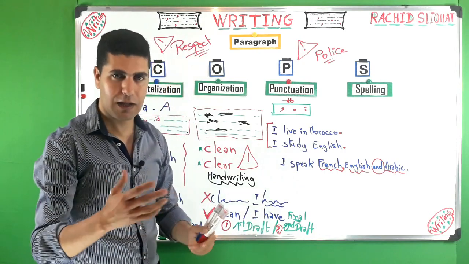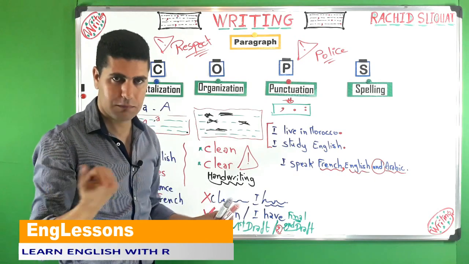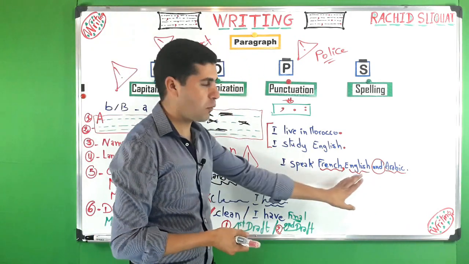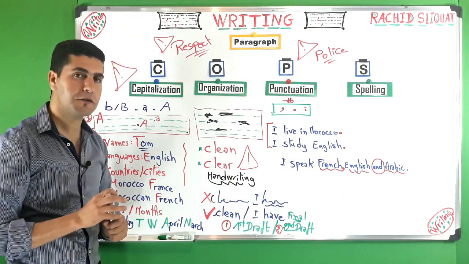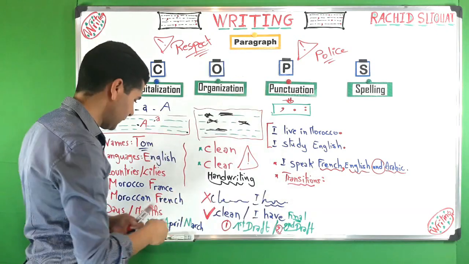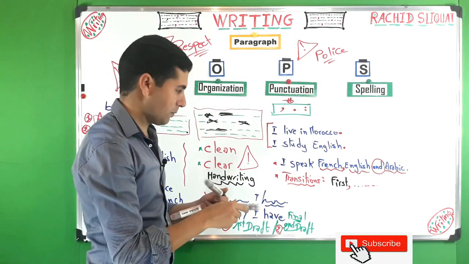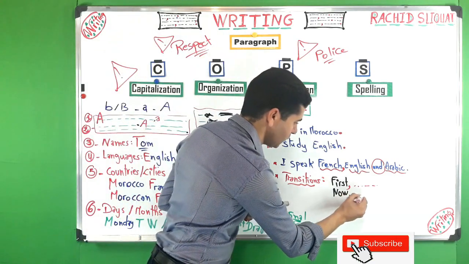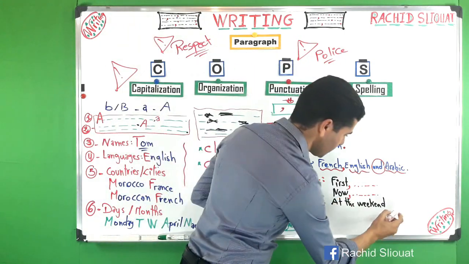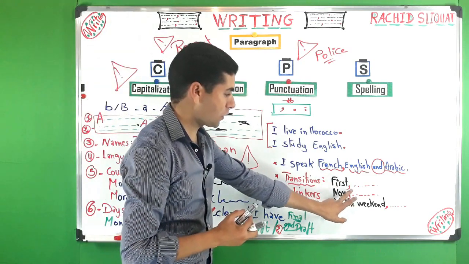For example, you can say I eat vegetables, comma, fruits, and meat. So when you mention different things, okay? So this is number 1. Another thing, number 2, has to do with what we call transitions or linkers. For example, when we say first, you put a comma. We can say now, comma, and you complete. You can say, for example, at the weekend. So here you put a comma. Linkers or transitions are very important for punctuation.